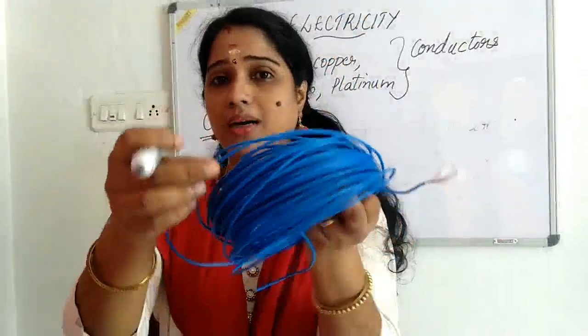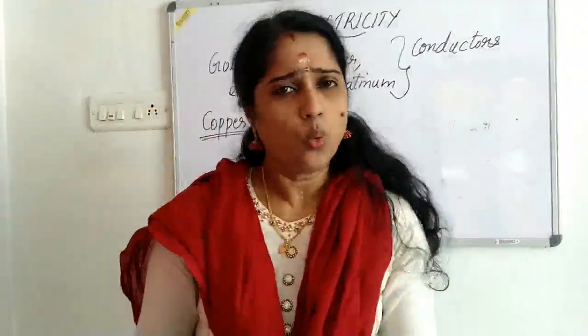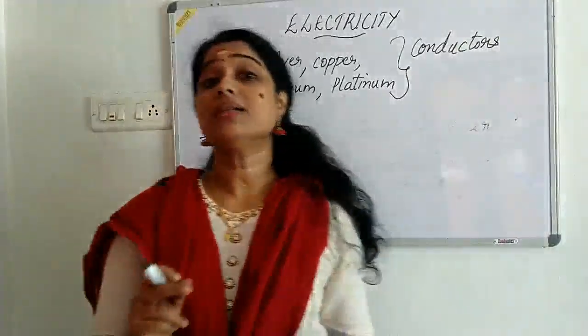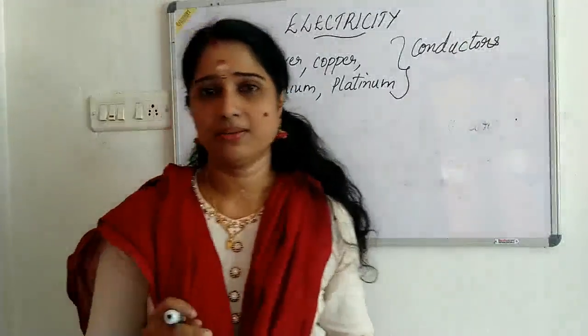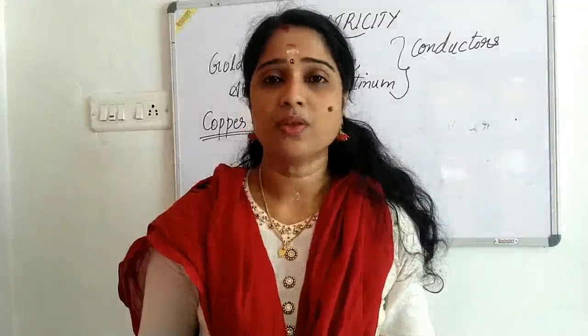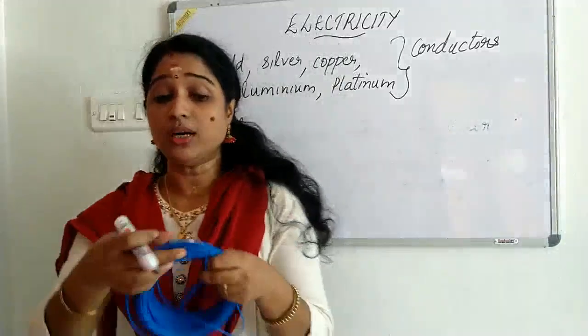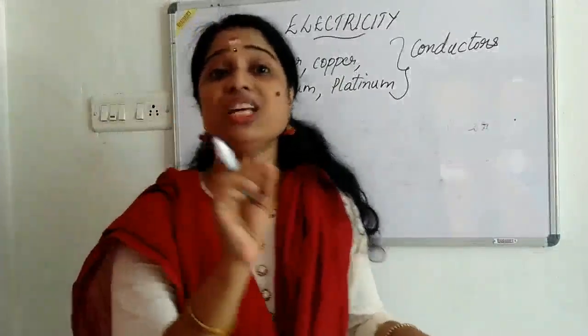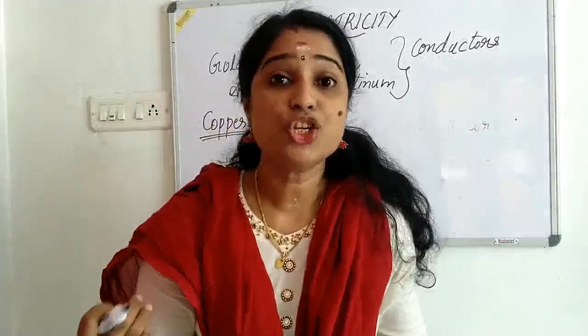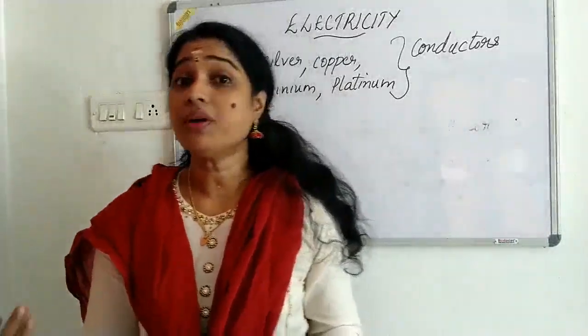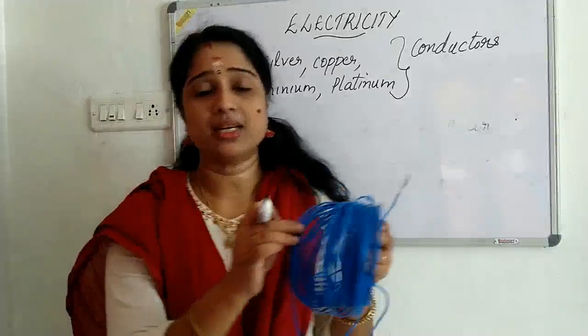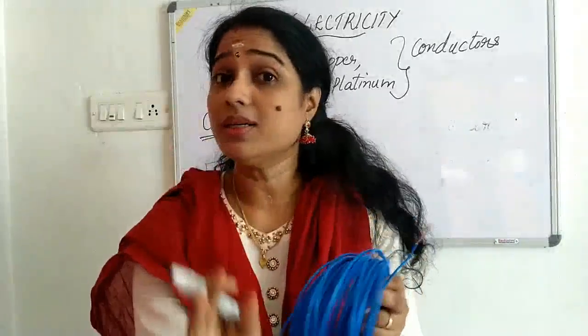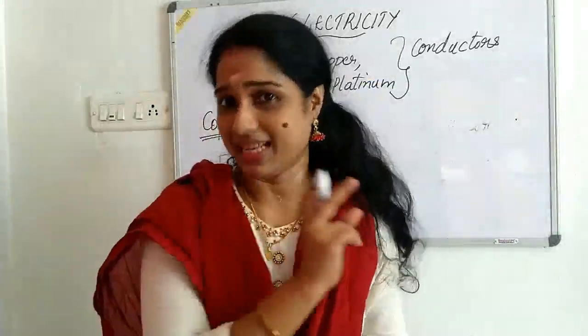You can see the blue color, that is the plastic outer covering. Why are these wires covered with plastic material? Because when electricity is passing through the wires and we touch them, we get what? Shock. To avoid getting shock, the electrical wires are covered with plastic.